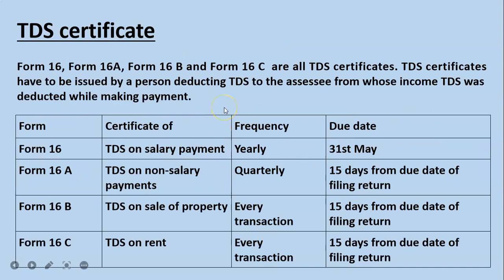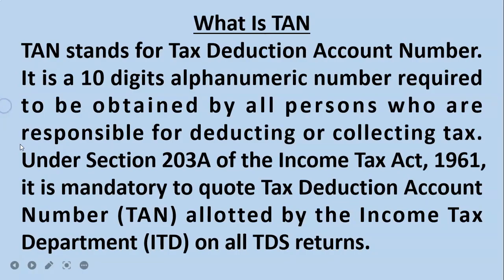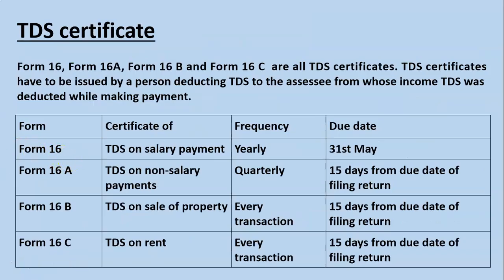Next is TDS certificates. What are those TDS certificates? These certificates have to be issued by the person deducting TDS, the deductor. They will be deducting the TDS while they are making the payment to the deductee, and they will be depositing the TDS to the government using the challan. As a proof, they must give a TDS certificate to the deductee. These TDS certificates are Form 16, Form 16A, Form 16B and Form 16C.